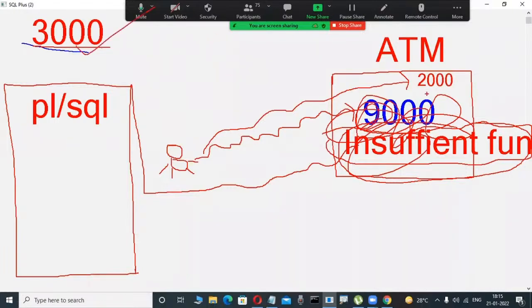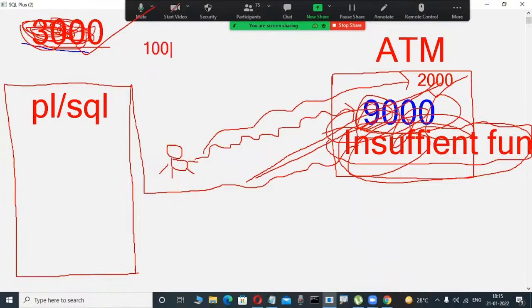Here, 2,000 is less than 3,000, so the retrieval is possible. We are withdrawing 2,000 in this example. Whenever we withdraw 2,000, what is the available balance now? Here, 3,000 minus 2,000 is 1,000.